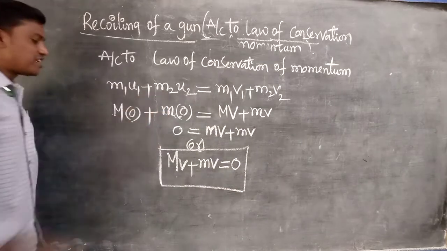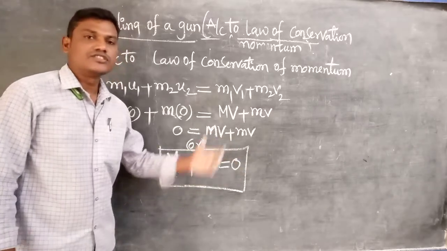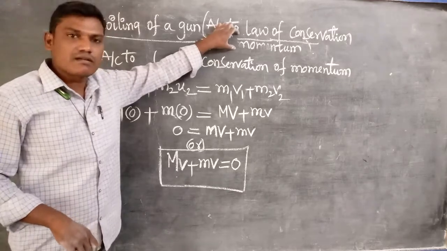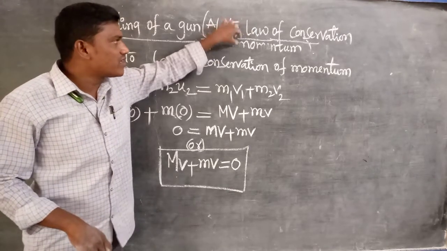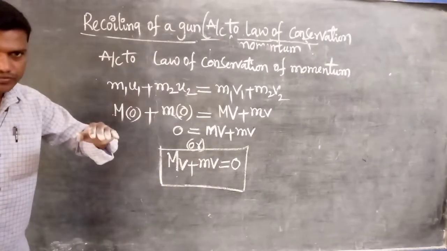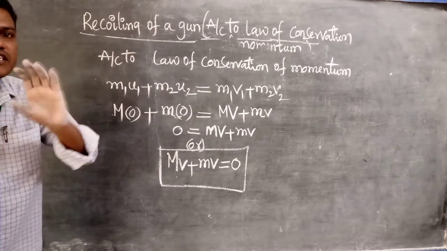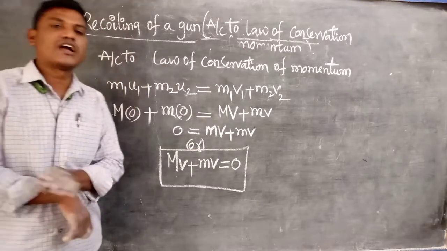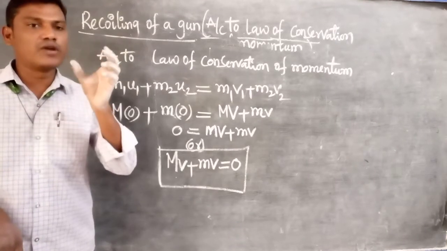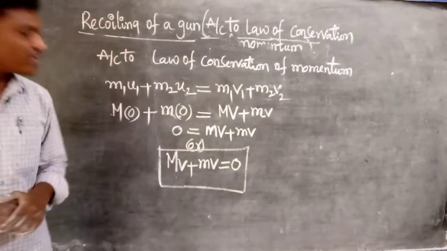Is it correct or not? What is the meaning of that? The momentum of the gun and bullet is 0, that is, there is no change. Which concept is involved here? Law of conservation of momentum. What is the meaning of that? During the recoil, the momentum of the two bodies does not change, or momentum is constant. So the momentum of the gun and bullet is conserved, or remains constant, during the recoiling of a gun. That is the meaning of that.